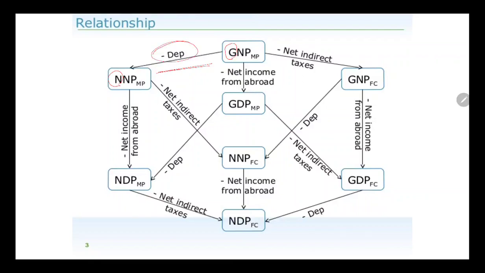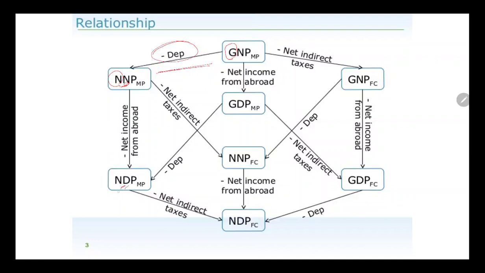So simply, one conversion is possible. Now from NNP I want to go to NDP at MP, which means from net national product at market price to net domestic product at market price. The second letter is national and domestic, so whenever we move from national to domestic, we will be deducting the NFIA, net factor income from abroad.